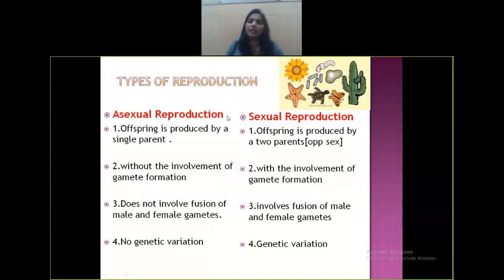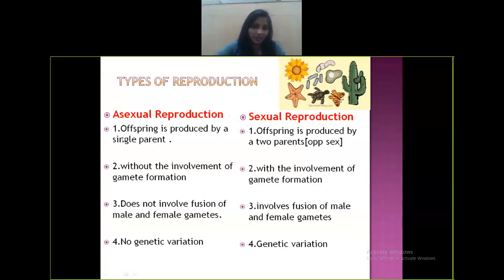Now, that was a general introduction about reproduction. Now coming to the types of reproduction: asexual and sexual reproduction. Two types have been mentioned in your book. What is the difference between asexual and sexual reproduction?